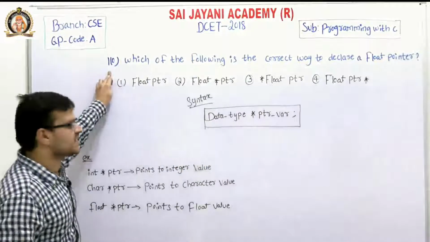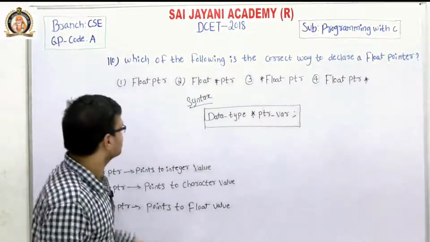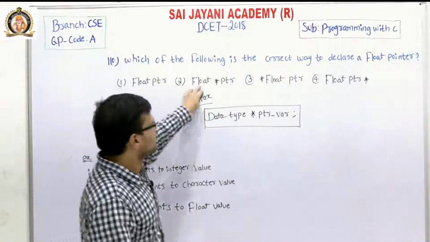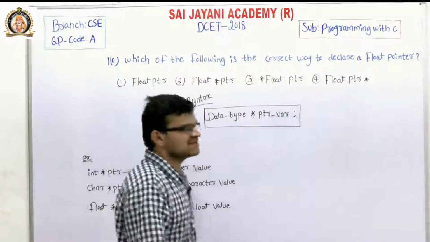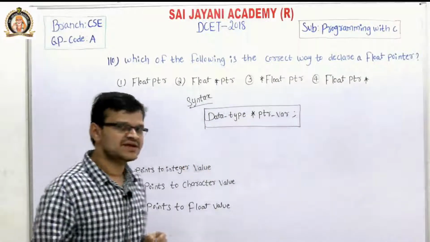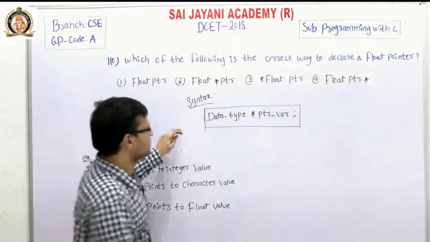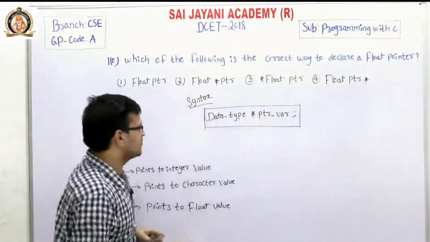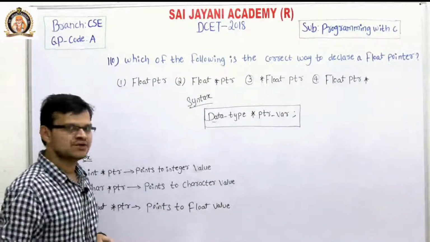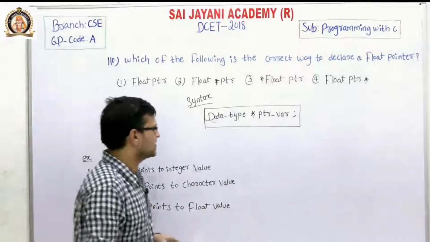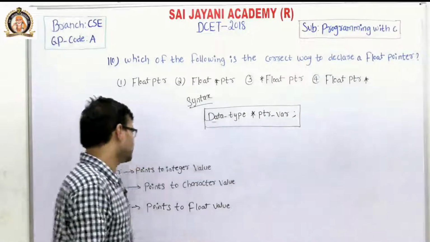Question number 110: which of the following is the correct way to declare a float pointer? We have 4 options: float PTR, float star PTR, star float PTR, and the fourth option is float PTR star. The general way of declaring a pointer variable is as follows. This is the syntax: the data type is the type of the value that the pointer will point to, followed by the star symbol and the pointer variable.